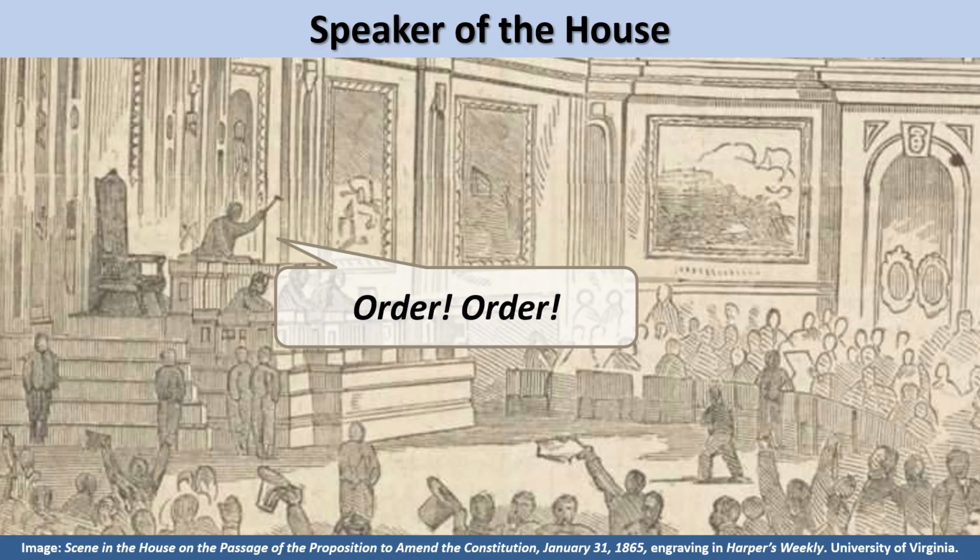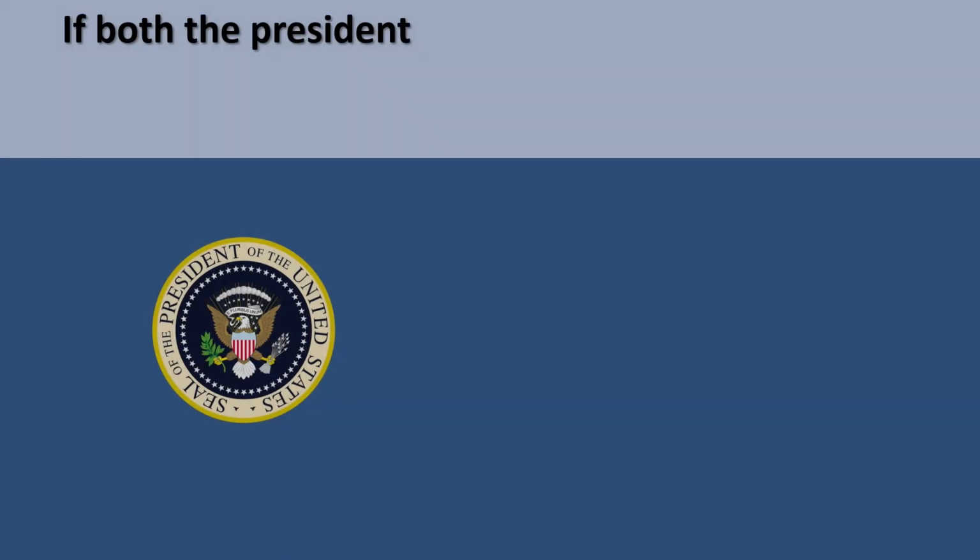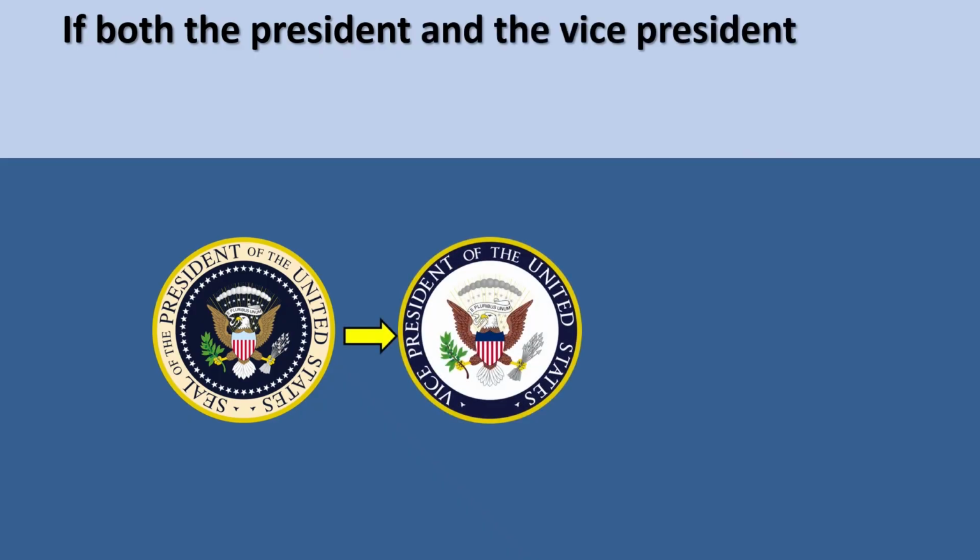The Speaker of the House also occupies a high position in the presidential order of succession. If the president's ability to serve is permanently disrupted, the House Speaker is just second in line to step in. Only the vice president is higher than the House Speaker in the order of succession.